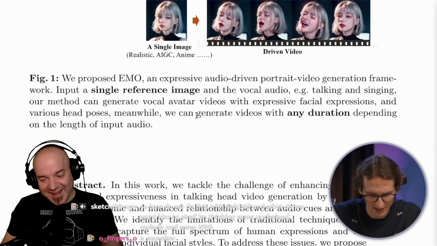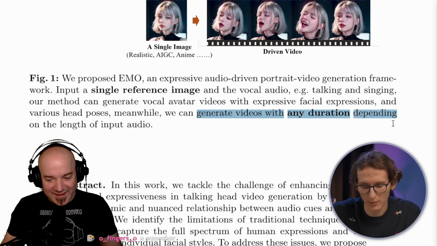Here they say that they can generate videos of any duration depending on the length of the input audio, which is really cool because Sora can generate videos only up to 60 seconds.